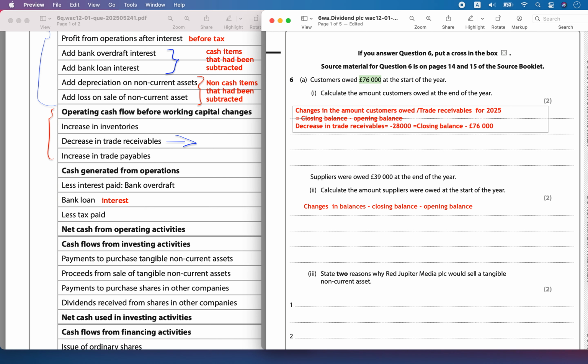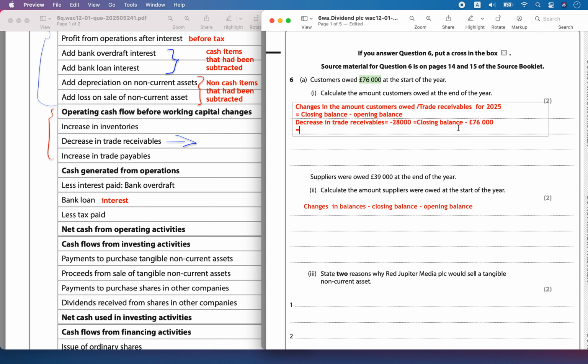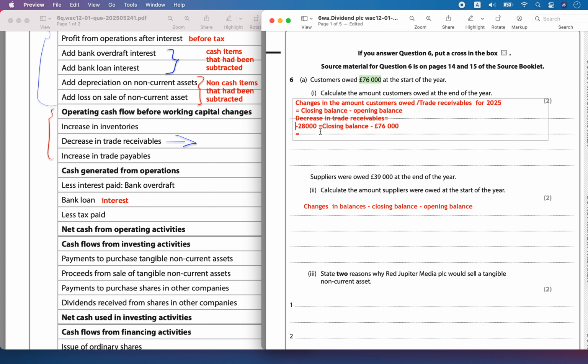So closing minus opening balance equals this value. The closing balance will become 76,000 pounds minus 28,000 pounds.